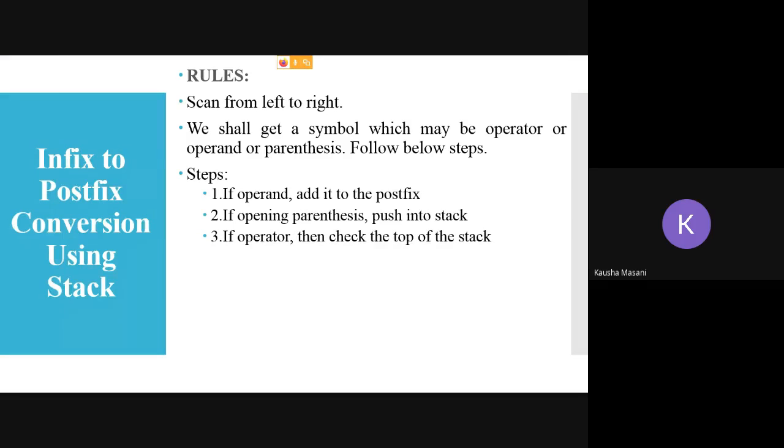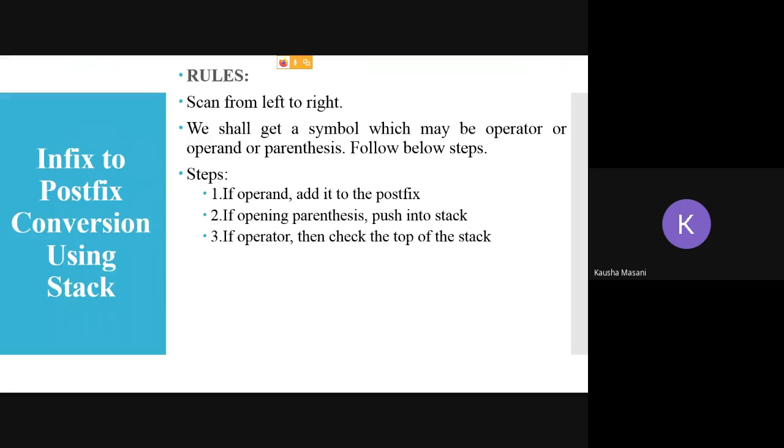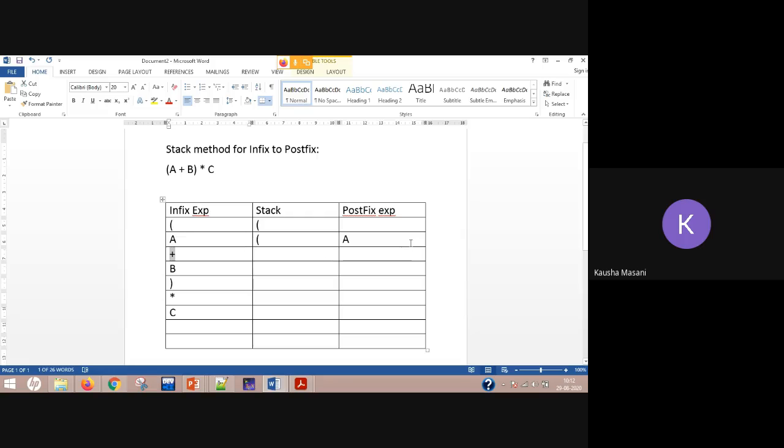Now it is an operator, so check the top of the stack. The element on top is the opening parenthesis, so there is no operator present, and we don't have to compare the precedences.